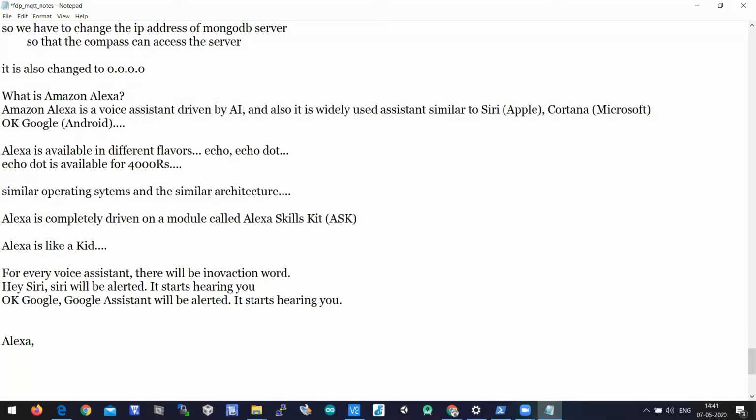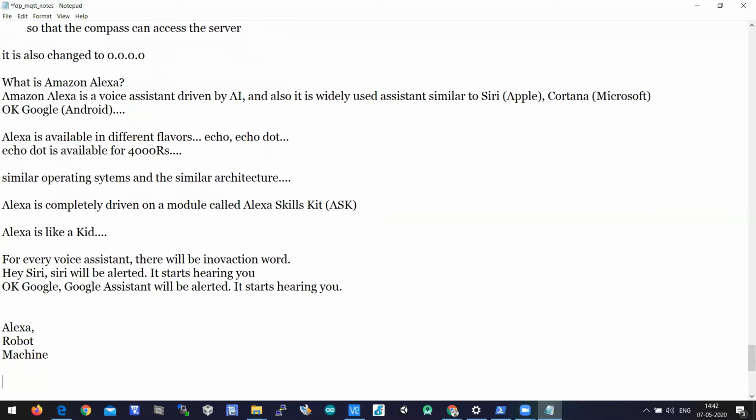There are some predefined words: some people will put Alexa as an invocation, some people will put robot, and some people will put machine. So these are the predefined invocation words to alert Alexa, which are used for invoking the assistant here.